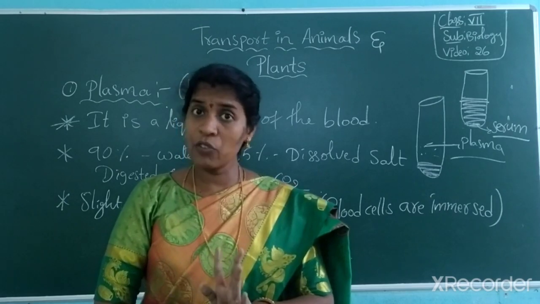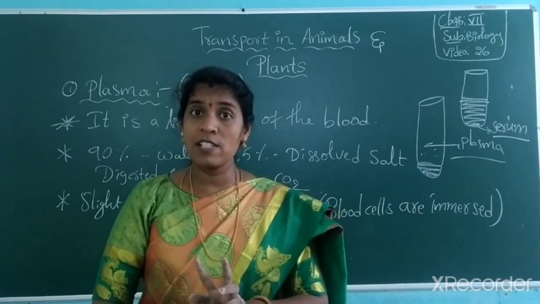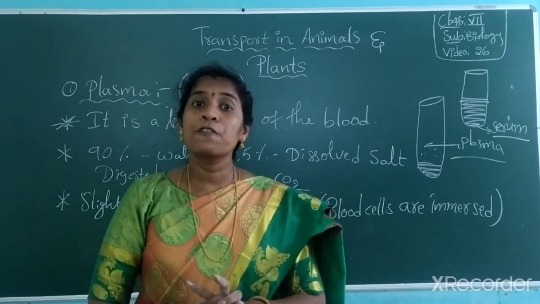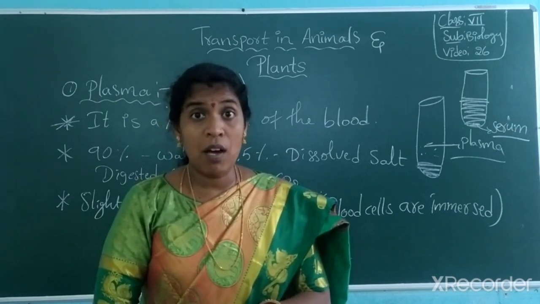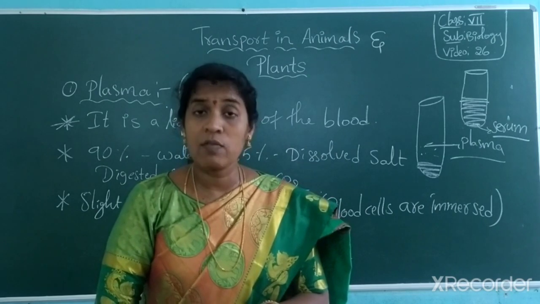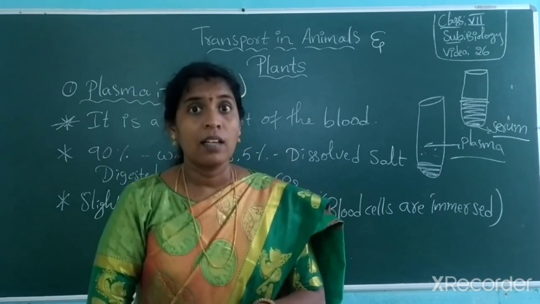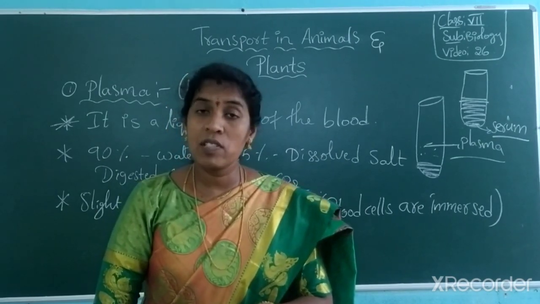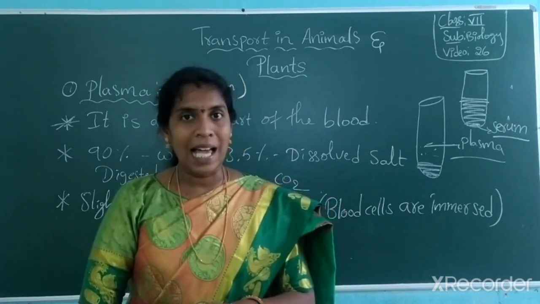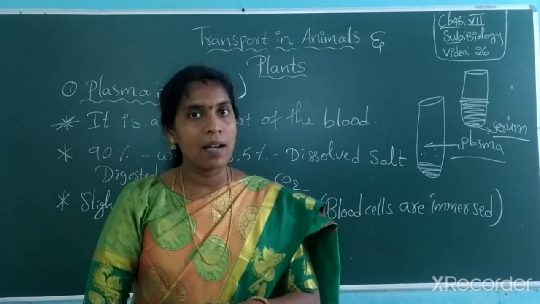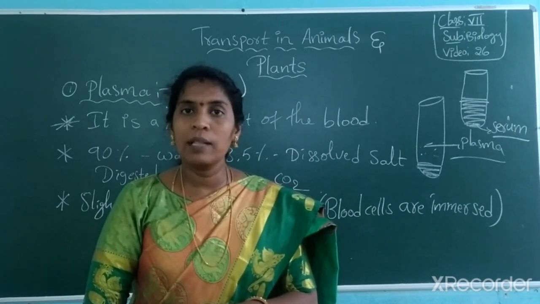It generally contains 3 parts: blood, blood vessels and heart. We are now discussing blood. Blood has plasma, blood cells like red blood cells, white blood cells and platelets, and blood vessels like arteries and veins, and heart. So in a further class we look at the remaining parts. Today we discussed only plasma.